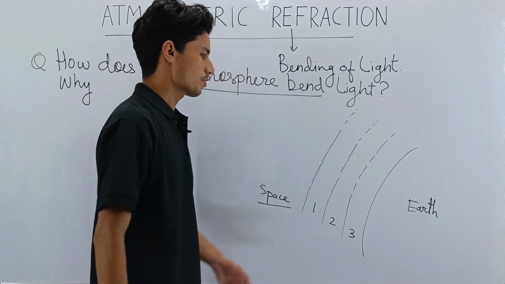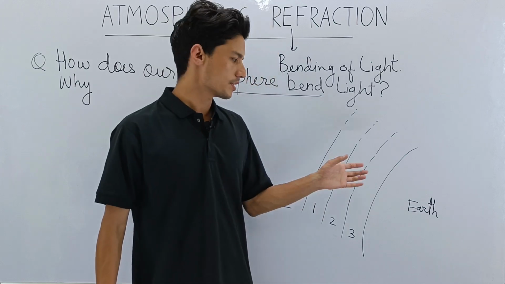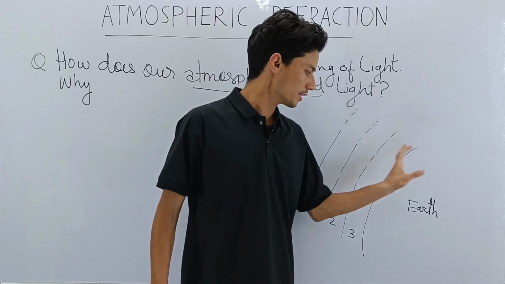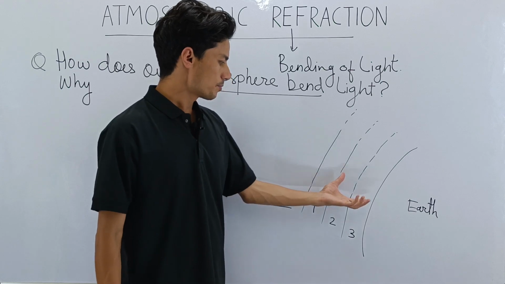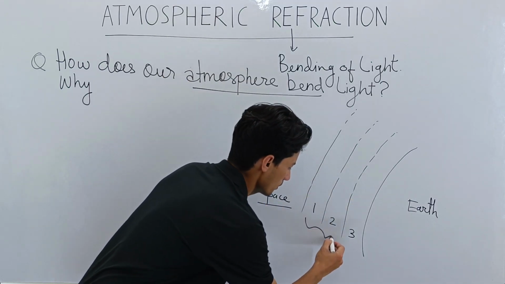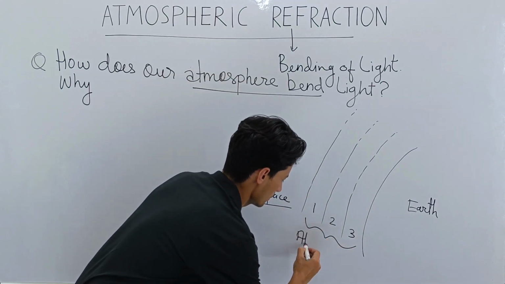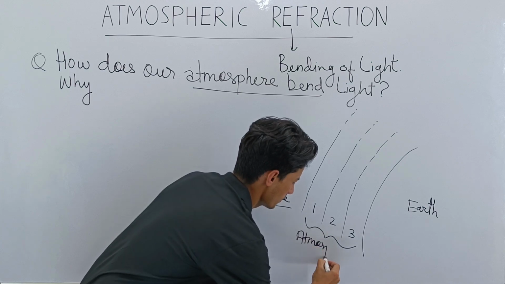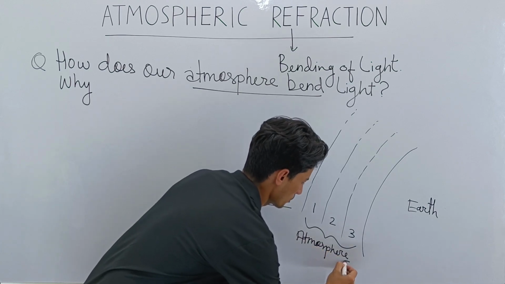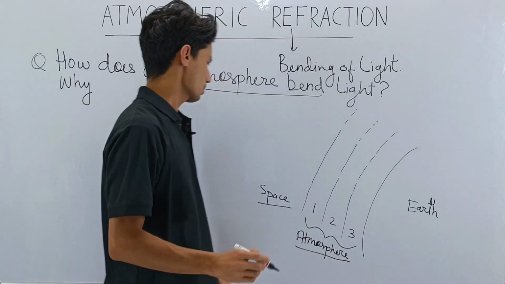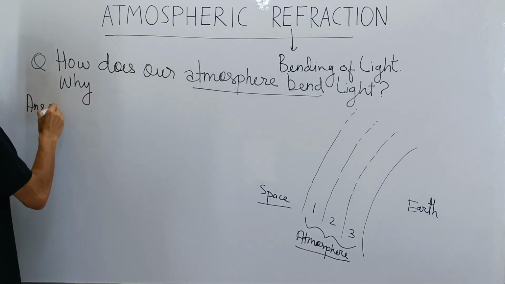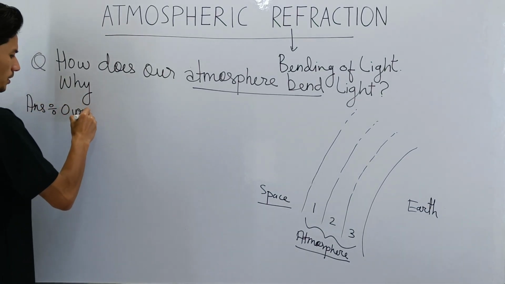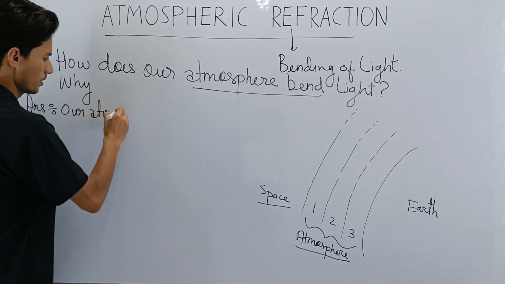Okay, class, we are discussing our own earth here. Not any foreign planet, but our own earth. So now this is the atmosphere, which has got variable composition. So the answer to this question is: our atmosphere